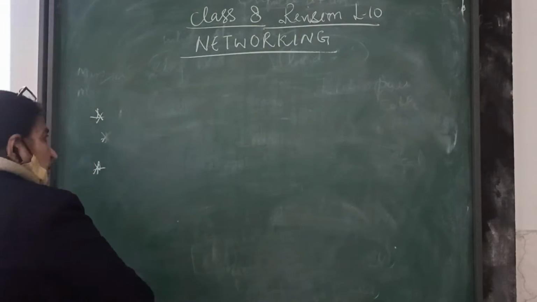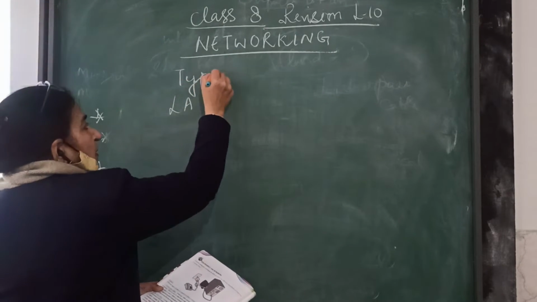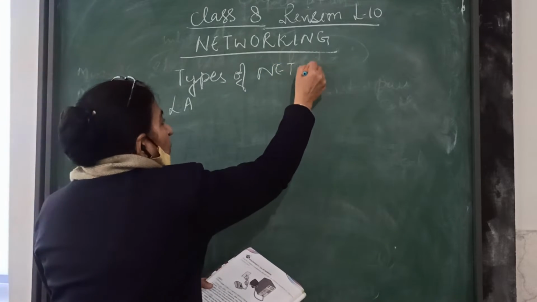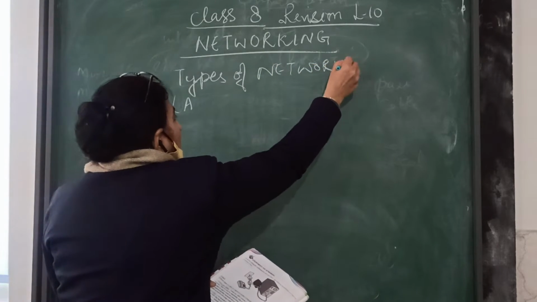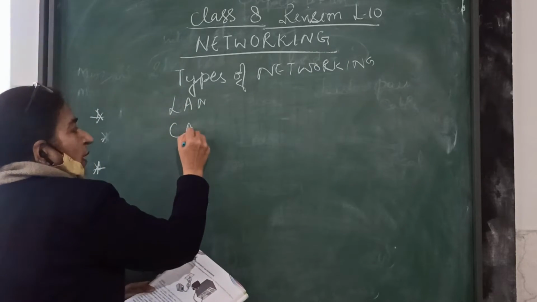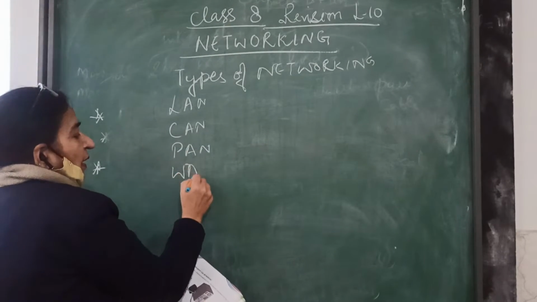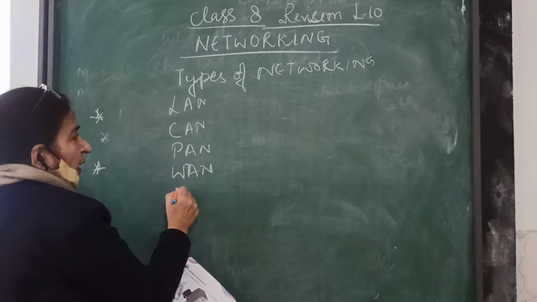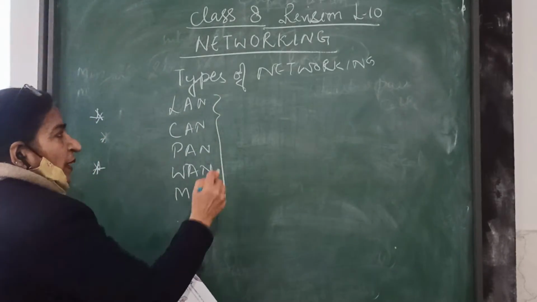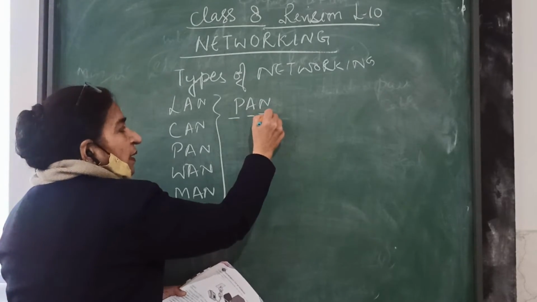Let us see the topic, that is types of networking. In this we come to know there are different types of networking: number 1, LAN. Number 2, CAN. We have PAN, WAN, and the last one is MAN. Okay, we will go accordingly with the topic, as we will discuss first of all PAN, Personal Area Network.